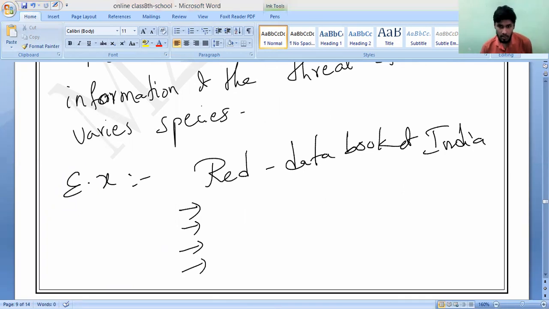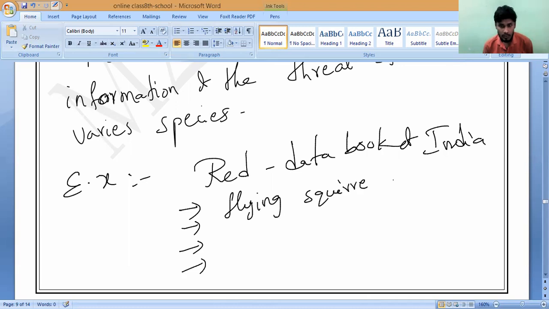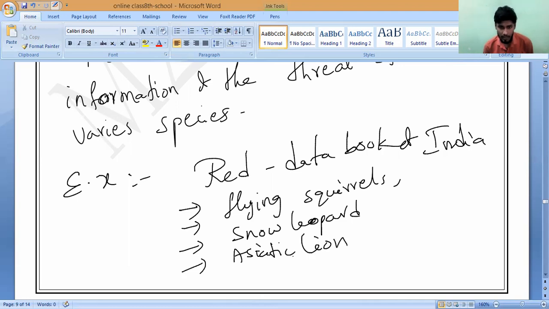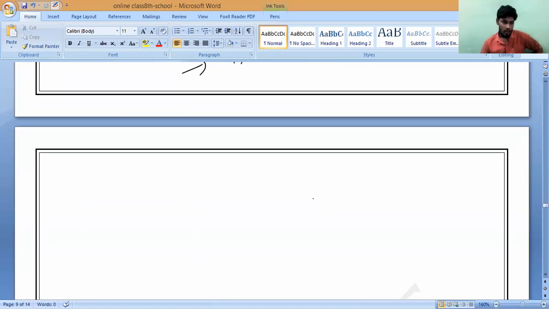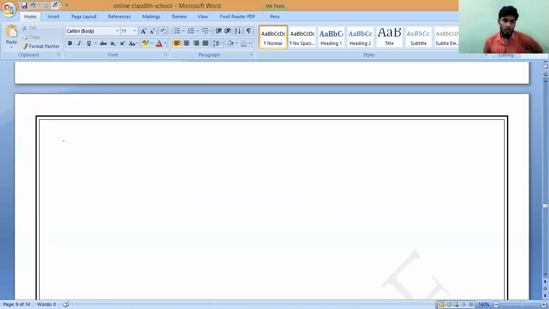Flying squirrels, snow leopard, Kashmir stag, eagle, Asiatic lion, leopards, desert cat, Indian rhinoceros, barasingha, etc. You can write any 2 or 3.